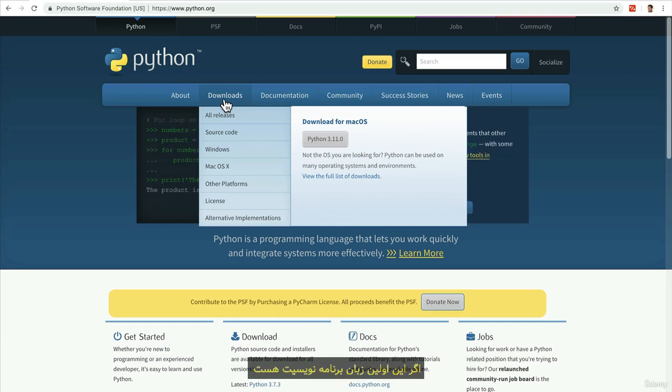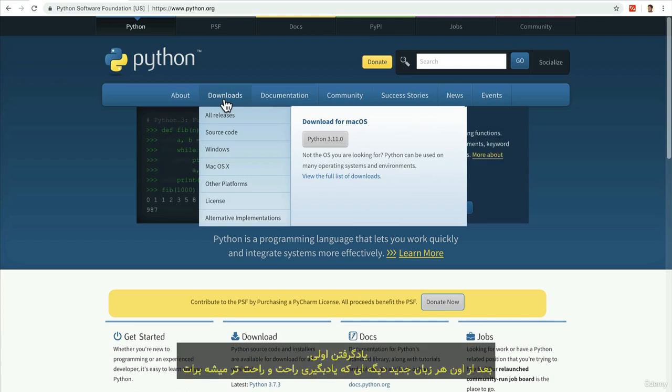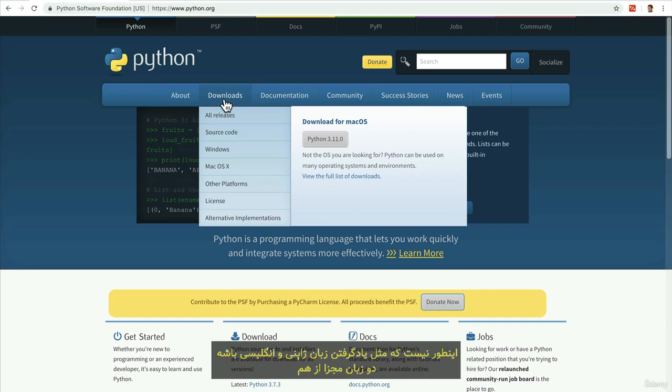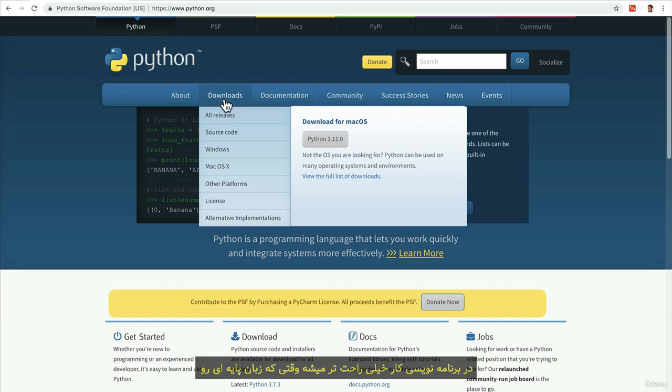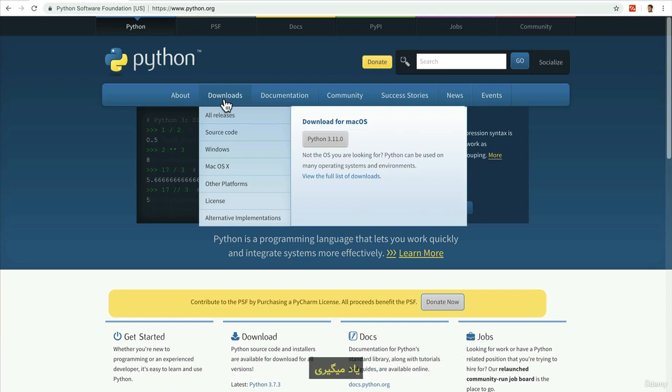If this is your first programming language, this is going to be the hardest part, learning the first one. Afterwards, every new language you learn becomes easier and easier, in the sense that it's not the same as, let's say, learning English and Japanese, two very distinct languages. In programming, things become a lot easier as you learn that first foundational language.